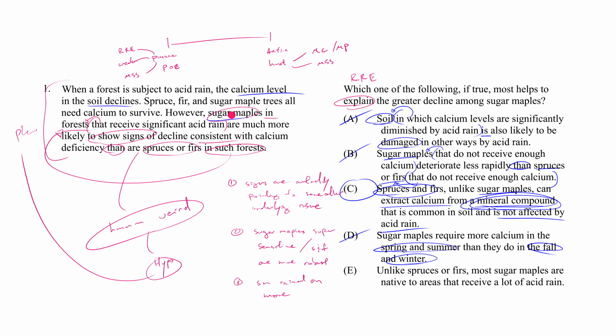I mean, imagine if you talk about sugar maples in one forest in Maine and spruces and firs in another forest in Vermont, and you're like, oh, weird. How come? Nobody would think that's weird. It's because they're in different forests, duh. Do you see? So they already set that up such that you couldn't just get away with saying something silly like this: that, oh, they're actually in different locations, and the location where sugar maples are is more prone to acid rain than where spruces and firs are. But the fact that E is present is telling. The LSAT writers know that some portion of students are going to misread this, are not going to bother with the referential phrasing, and therefore not paint the right picture in their minds.